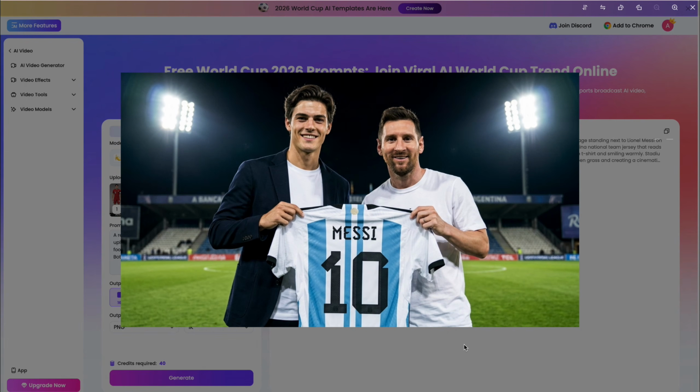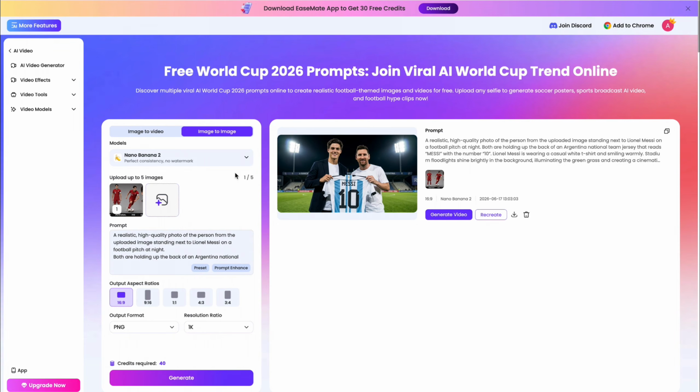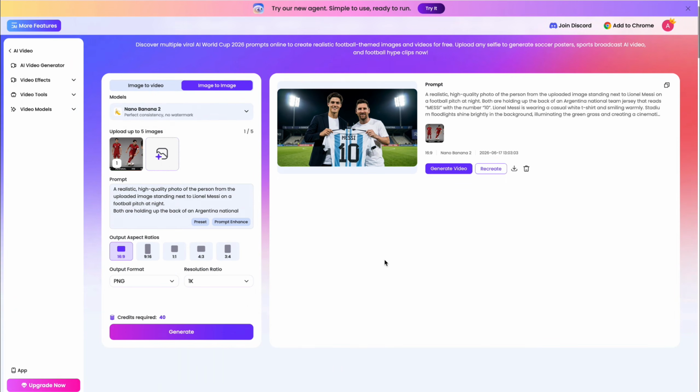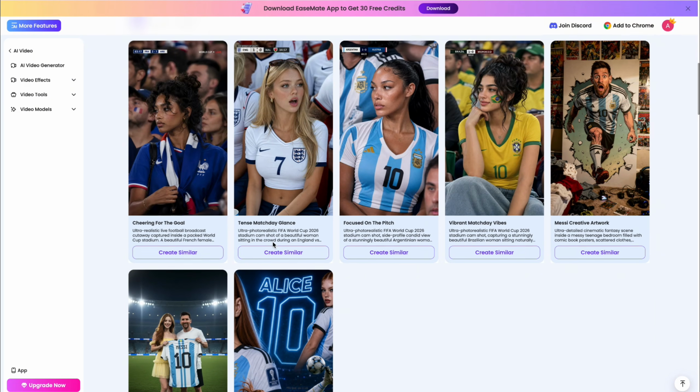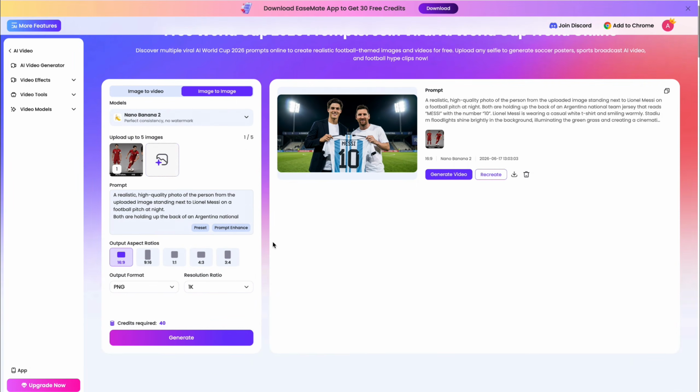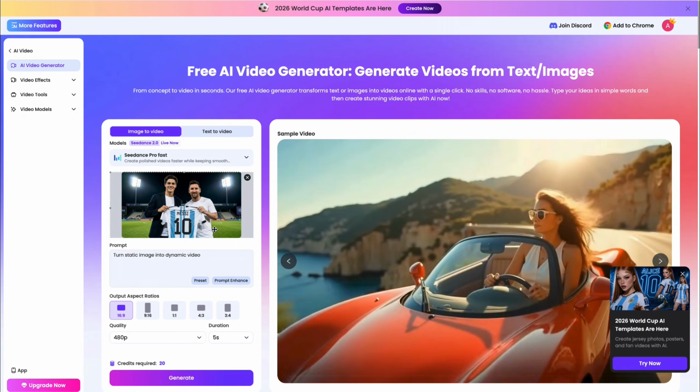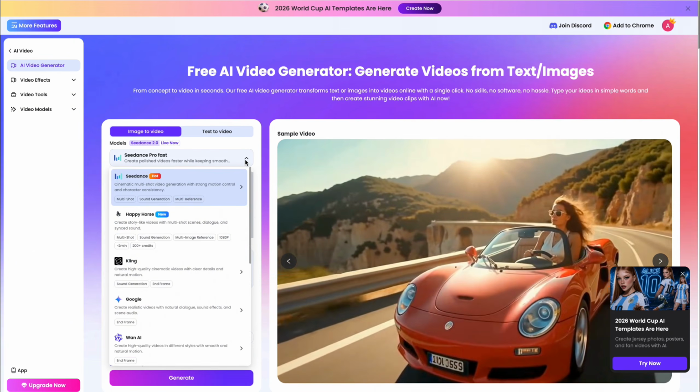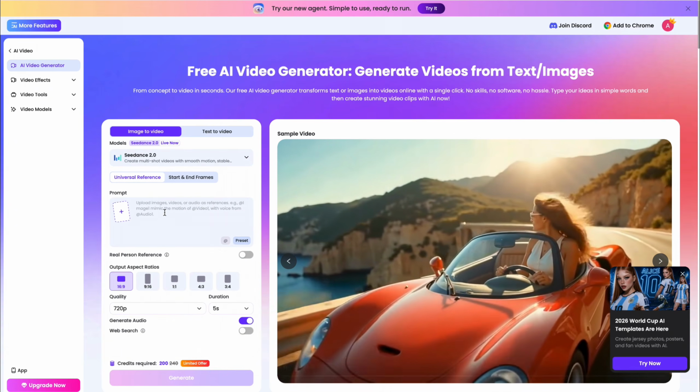You can also generate these viral trending images inside Easemate AI using your own face. Just use Nano Banana 2 for celebrity-style images, and all the prompts are available here. As I mentioned earlier, you also get access to football stadium templates and many other trending templates in one place. So you can simply generate your image and then convert it into a video using Seedance 2.0.